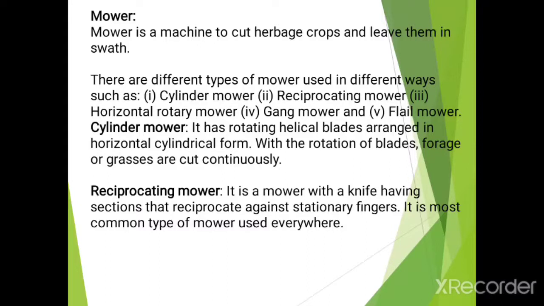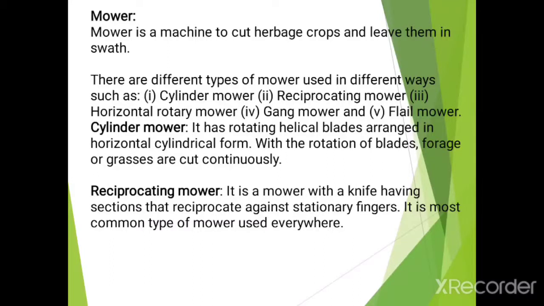In the case of mower, different types of mowers are used in different ways, such as cylinder mower, reciprocating mower, horizontal rotary mower, gang mower, flail mower, etc. Now the cylinder mower has rotating helical blades arranged in a horizontal cylindrical form.